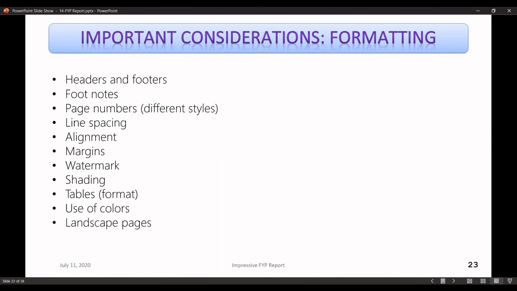All right, and at some points you may want to include some landscape pages, right? Maybe there's a large table or diagram which has to be on landscape pages. For this, I've seen people create two different documents. In one document, they have landscape pages and they are manually inserting them before printing, but it's possible to have landscape pages and normal portrait pages in one MS Word document, and that is what you should do as well.